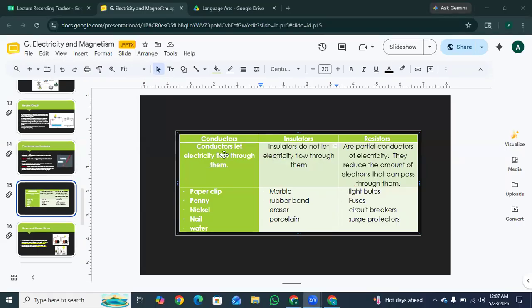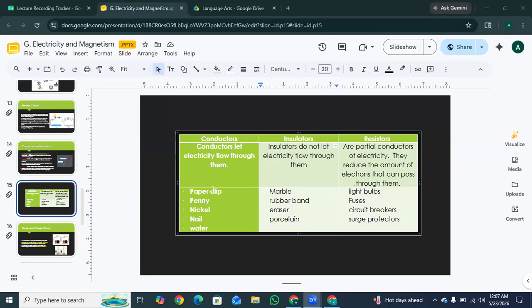Here we have conductors, insulators, and resistors. Conductors let electricity flow through them. Insulators do not let electricity flow through them. And resistors are partial conductors of electricity, like they reduce the amount of electrons that can pass through them.